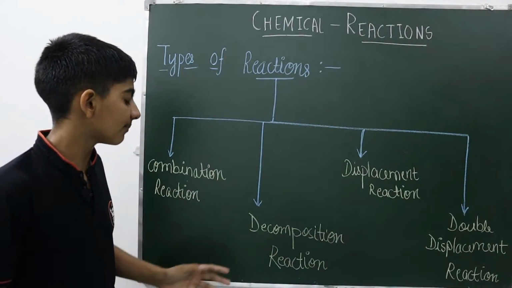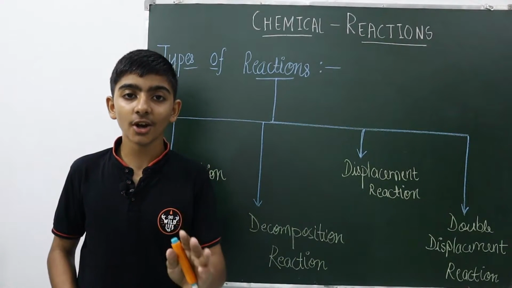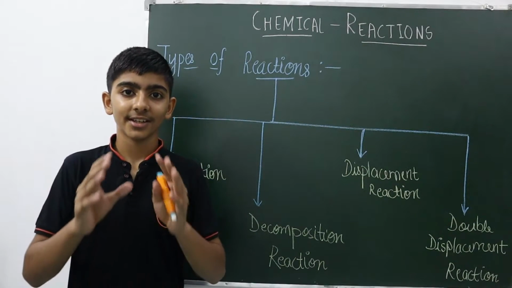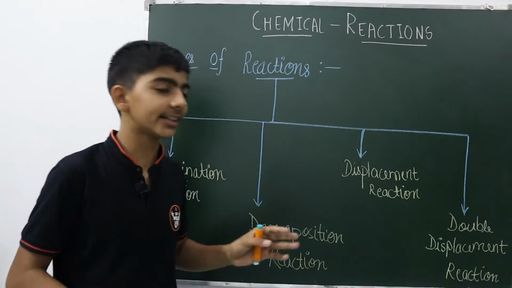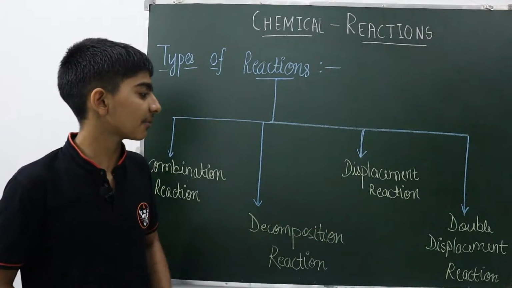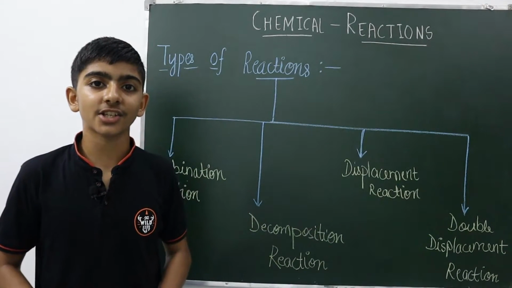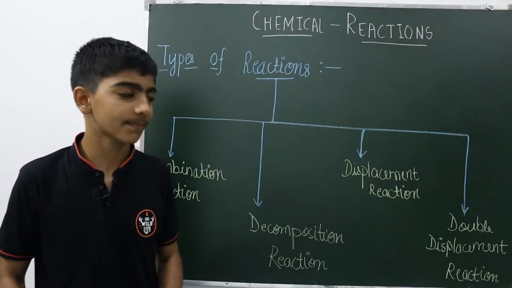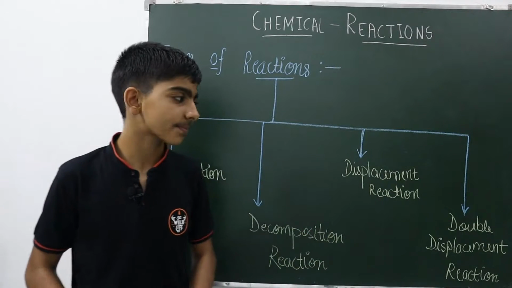The second type of chemical reaction is the decomposition reaction. Decomposition means the dividing of anything, the breakdown of anything. This is the decomposition reaction, when a thing breaks down, when it is divided. Now the third type of chemical reaction is the displacement reaction. In the displacement reaction, the elements change their place in the chemical equation. That type of chemical reaction is known as the displacement reaction.